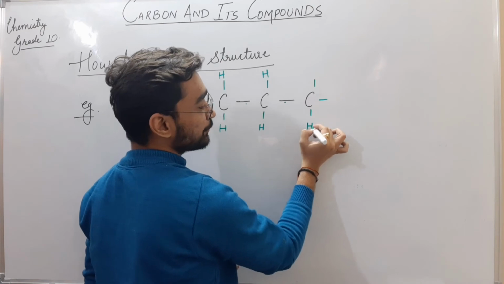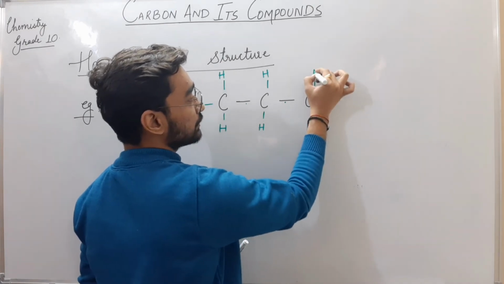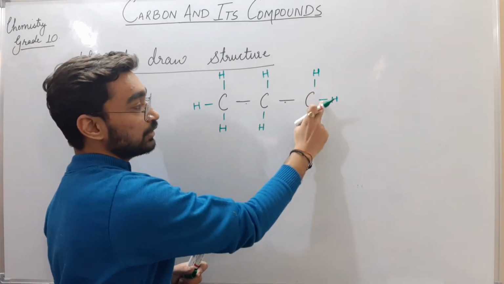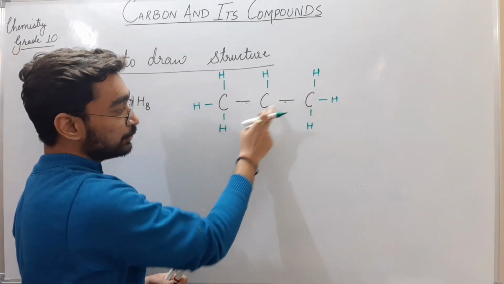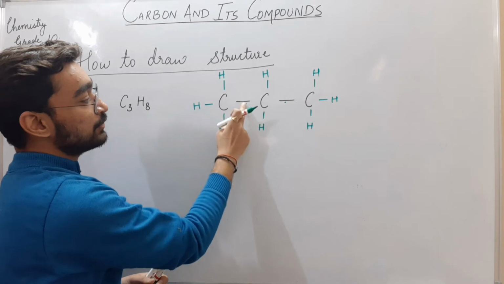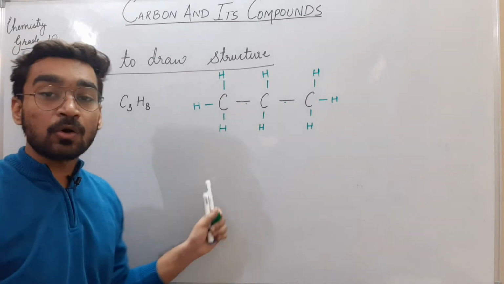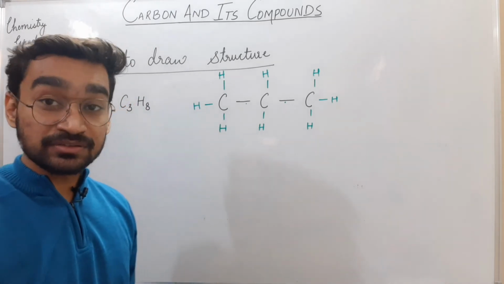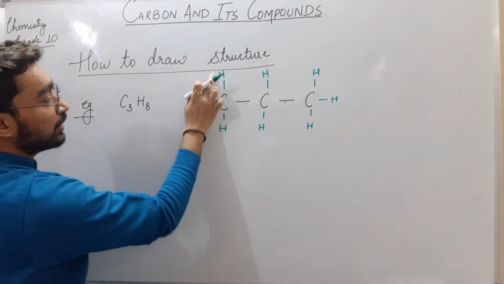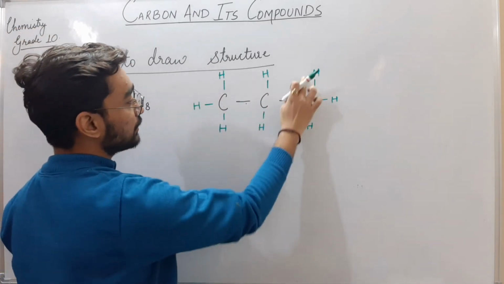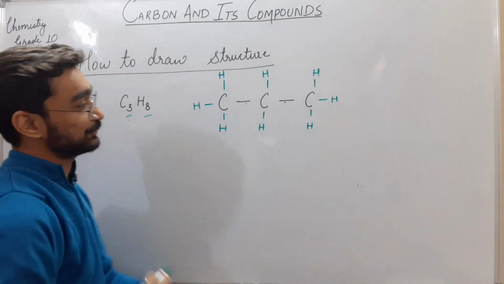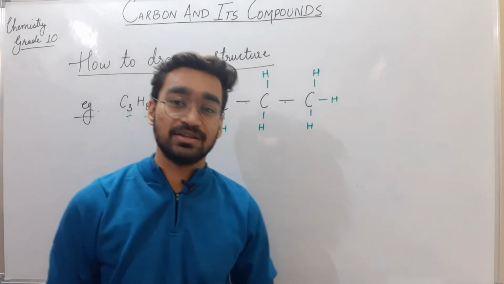So 1, 2, 3. Now we have 4 for this one, 4 for this one, 4 for this one. So all the carbons have fulfilled their tetravalency. Now just check the number of hydrogen atoms: 1, 2, 3, 4, 5, 6, 7, 8. So it means C3H8. We have drawn the structure of C3H8.